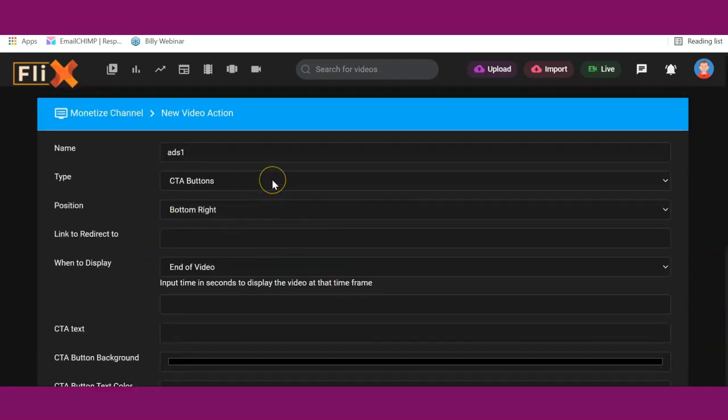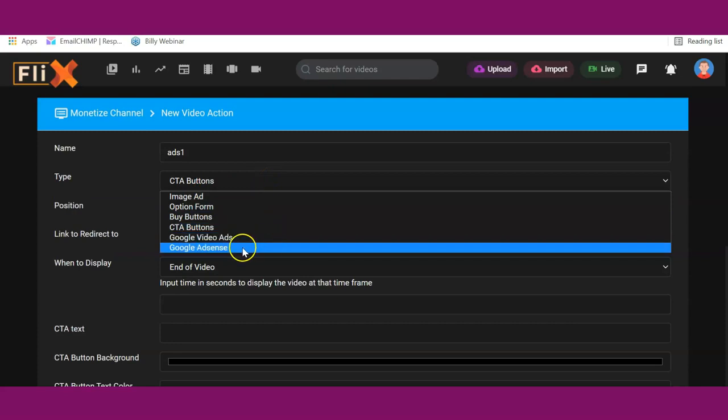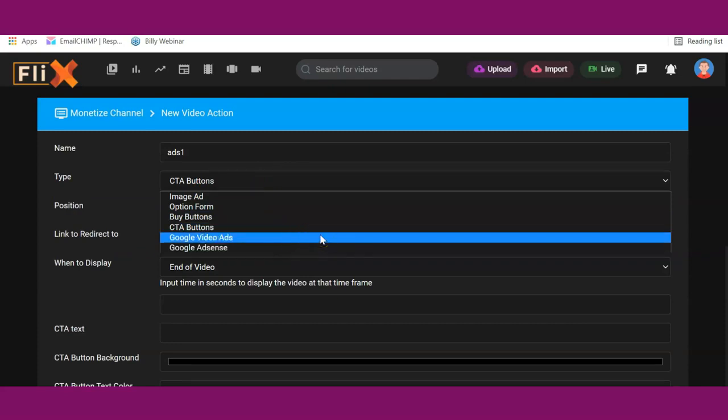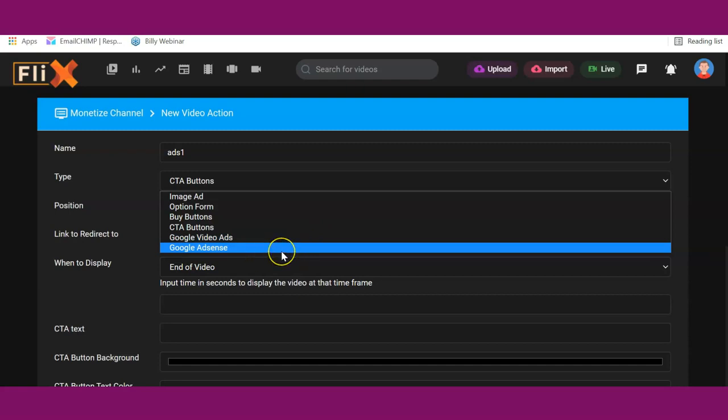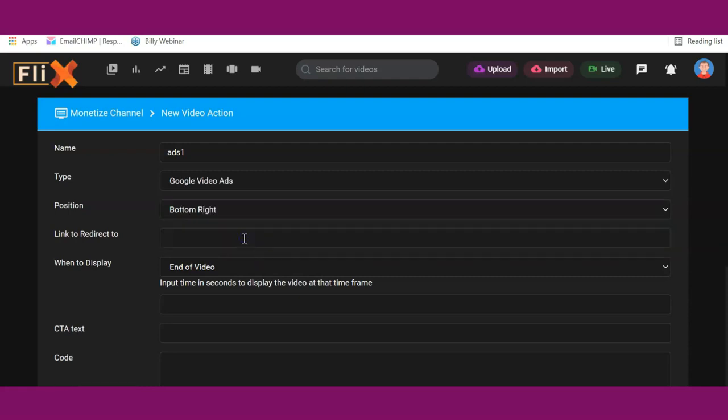Now the major way of making money with Flix is Google AdSense and Google Video Ads. Google AdSense and Google Video Ads, or any pay-per-click program, allow you to make money by showing adverts, video ads live inside the video. So you get paid per view. Anytime someone views the video, you get paid. In the case of video ads, I'll select Google Video Ads, which allows you to run video adverts live inside your videos on Flix. So anytime people watch videos on Flix, you get paid per view.